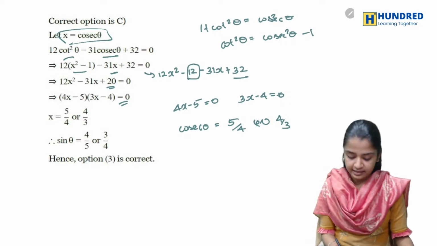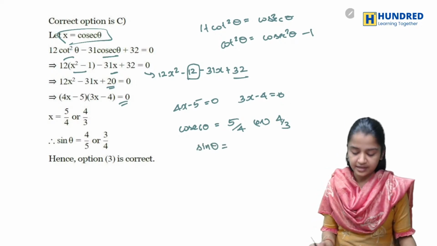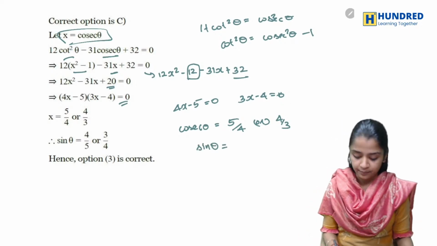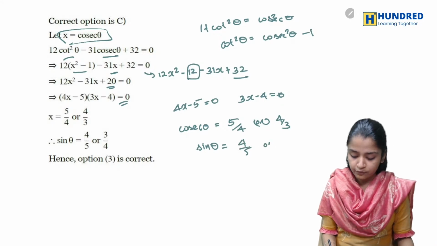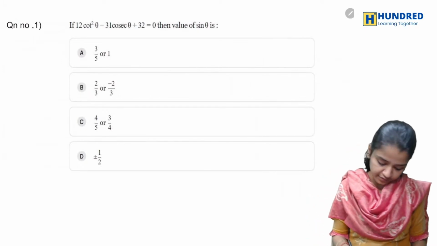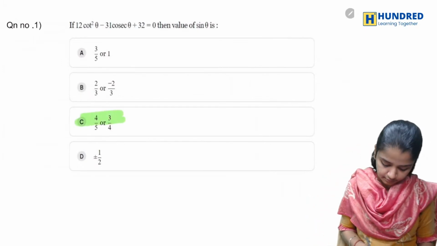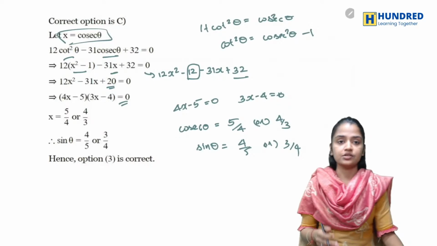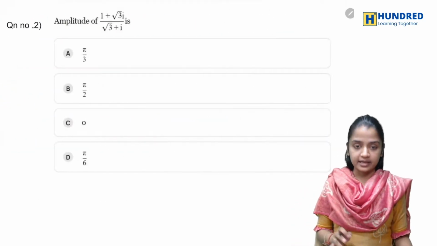Then, what about sin theta? Sin theta will generally be the reciprocal of cosec theta. So basically, it will be 4 by 5 or 3 by 4. So that will be the option 4 by 5 or 3 by 4. Okay, option C is your right option. Now let's go to the next question.